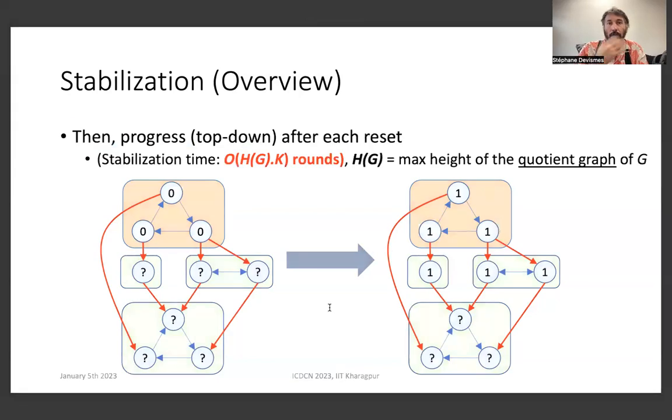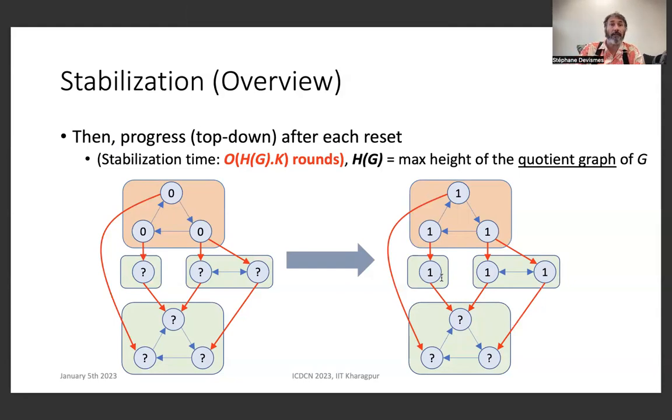Then, once the source component is stabilized, every k steps, the clock will reset. And after this reset, if we consider the next step, we can see that thanks to the property of the dense unique source graph, the synchronization progresses one height more to the bottom.